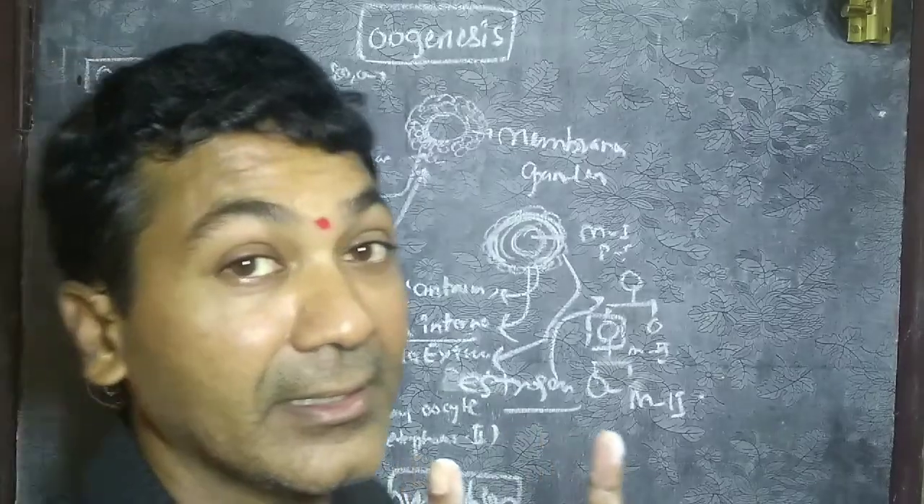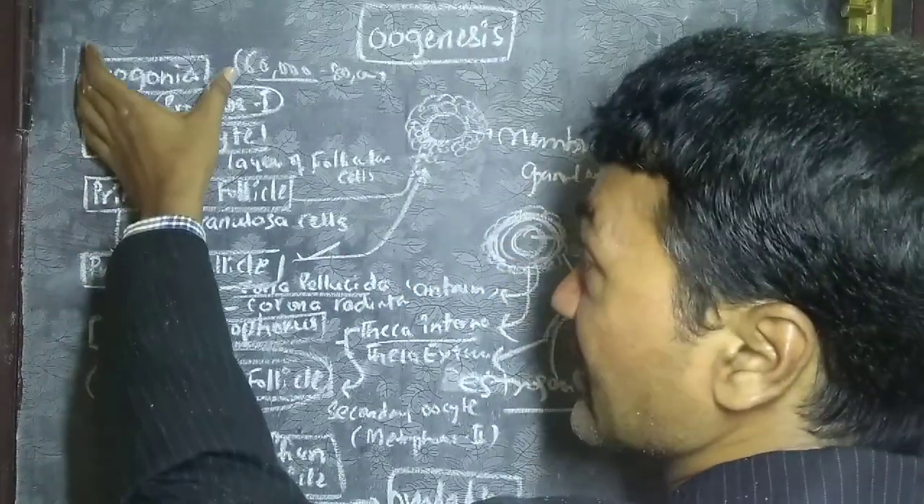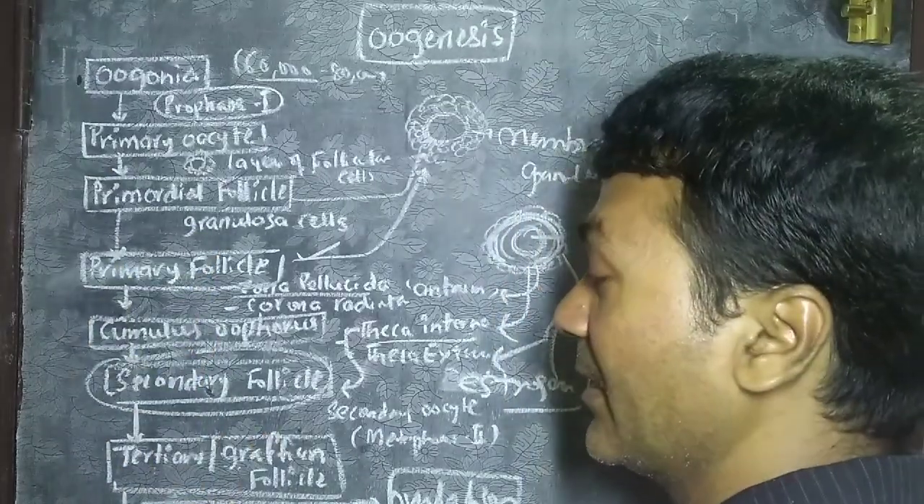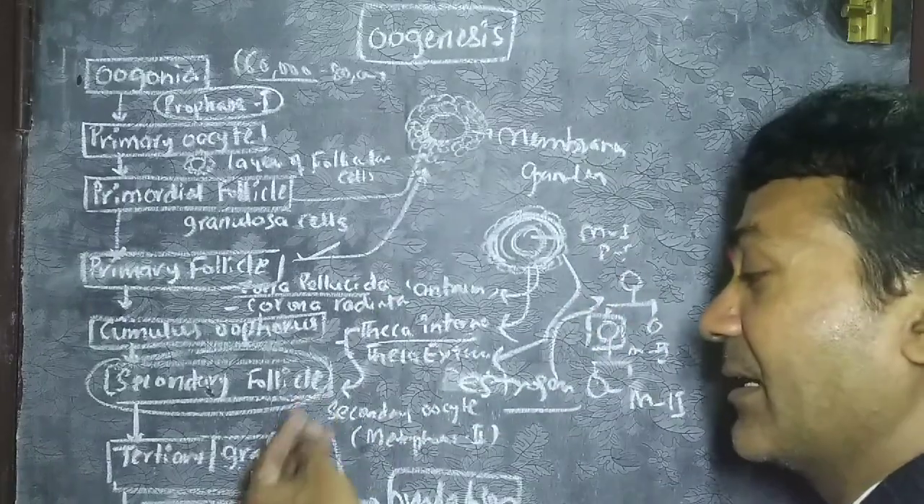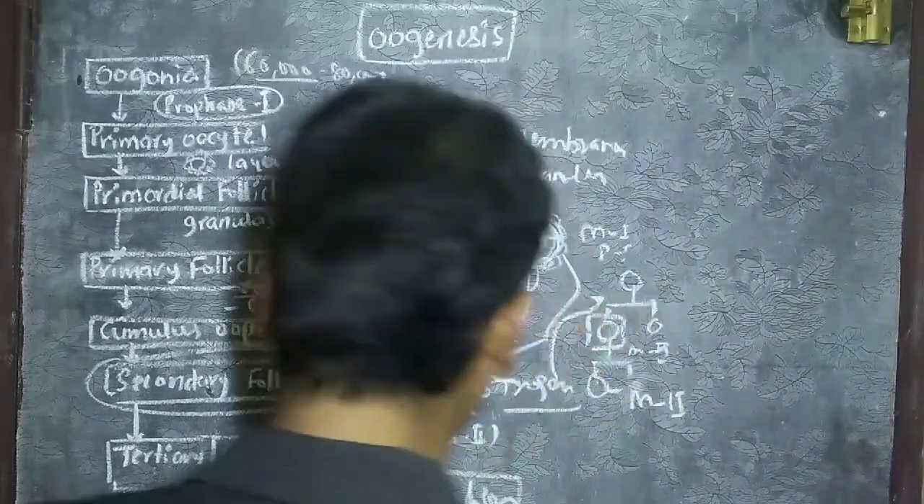There is a difference between oogenesis and ovulation. Oogenesis is the production of the secondary oocyte but not releasing it. During ovulation, the Graafian follicle ruptures, then the secondary oocyte is released. Such a stage is known as ovulation.